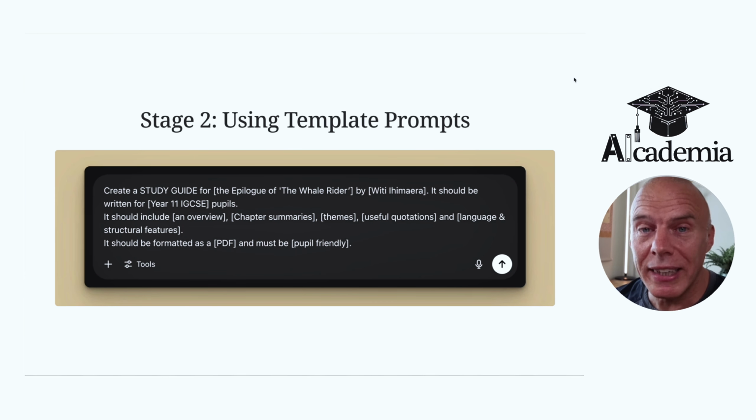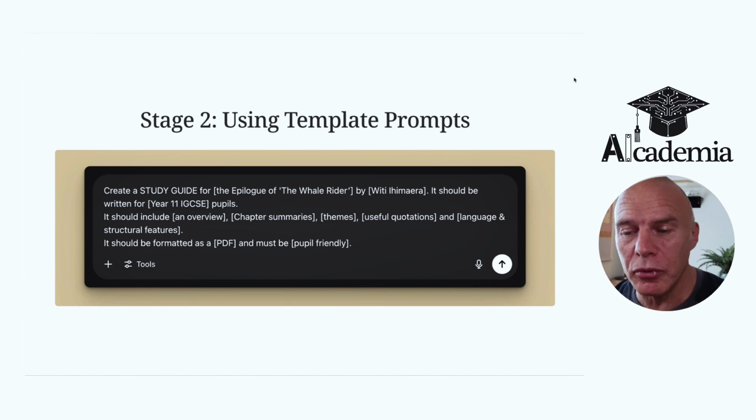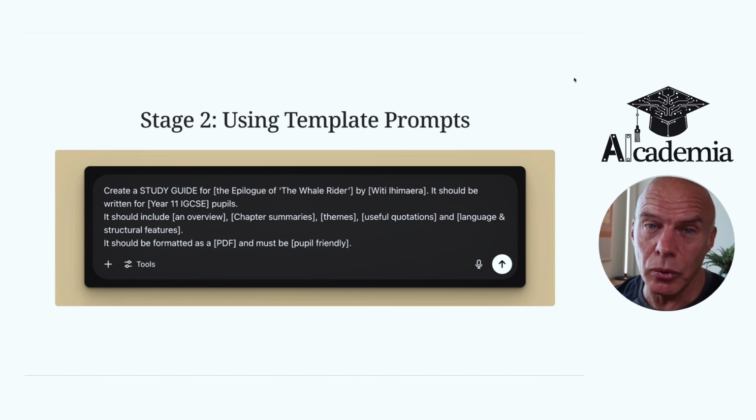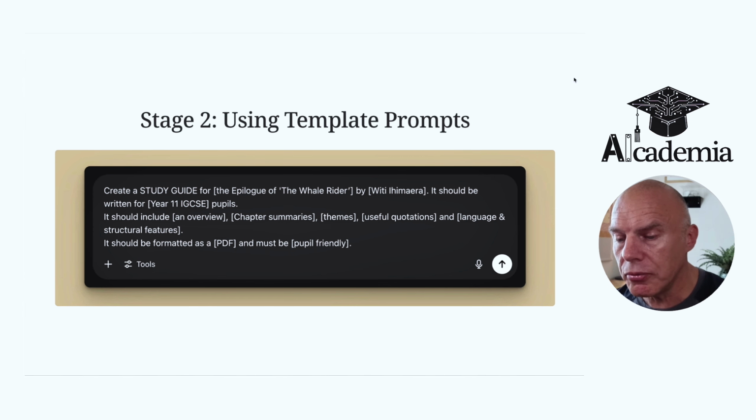So that takes us to stage 2, where you might find some examples of really useful templates that are out there, like this one, and there will normally be placeholders where you can fill in the details specific to your needs. So create a study guide for the epilogue of The Whale Rider by Witi Ihimaera. It should be written for Year 11 IGCSE pupils. It should include an overview, chapter summaries, themes, useful quotations, and language and structural features. It should be formatted as a PDF and must be pupil friendly.